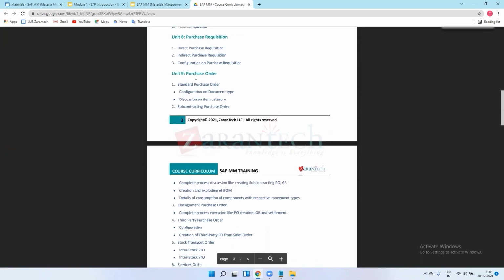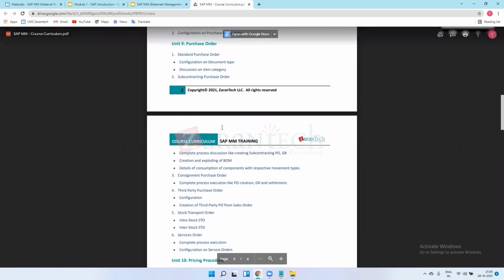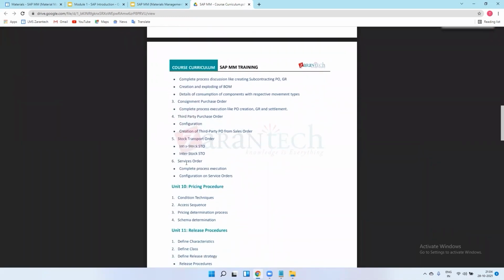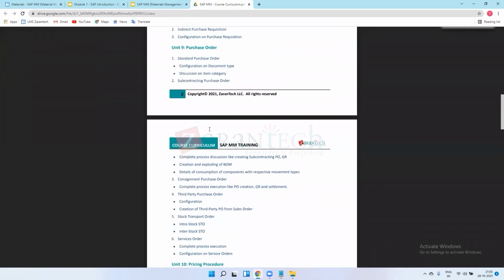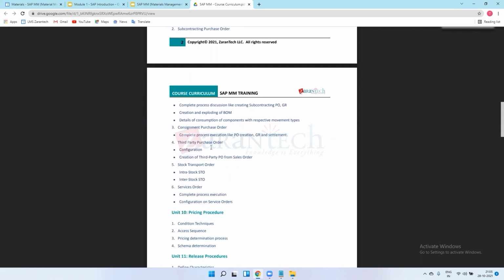The types of purchase orders are the standard purchase order, subcontracting purchase order, consignment purchase order, third party, then service order, and stock transfer. These are the 5 to 6 different orders we use generally. Apart from this, no other purchase order exists in SAP.